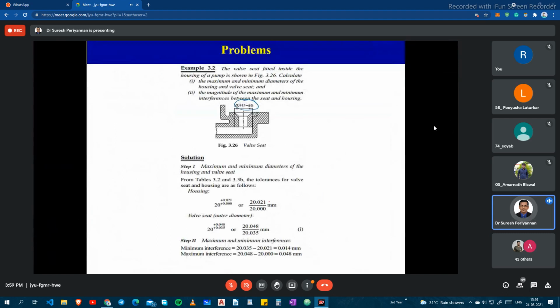This housing I have taken from the earlier table, the unilateral tolerance from the table for the hole size. But here I am taking this from the second table.